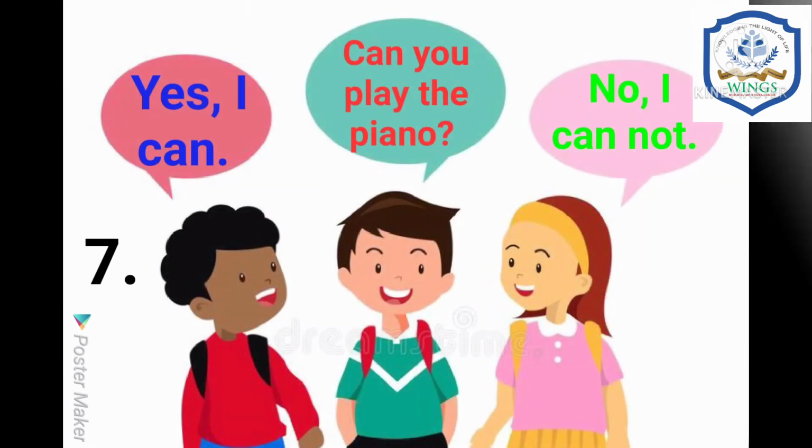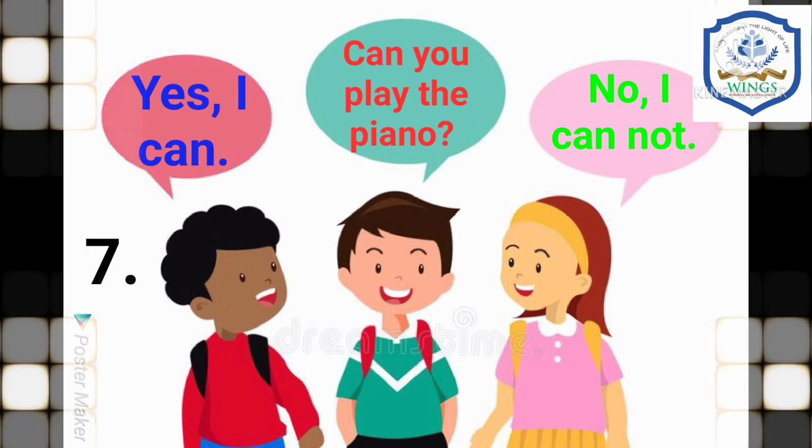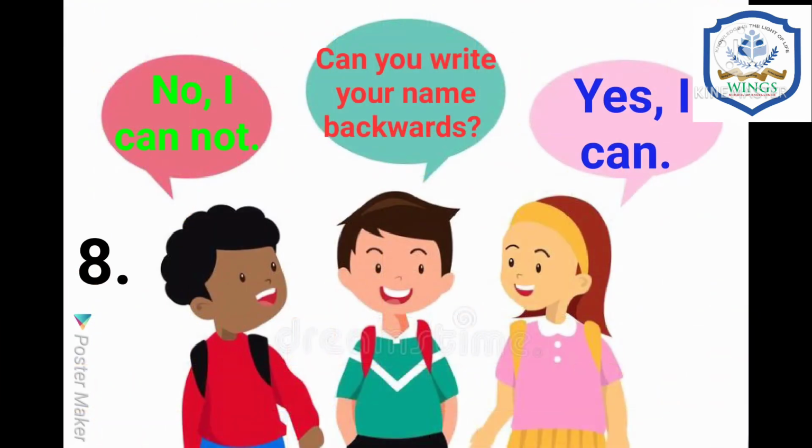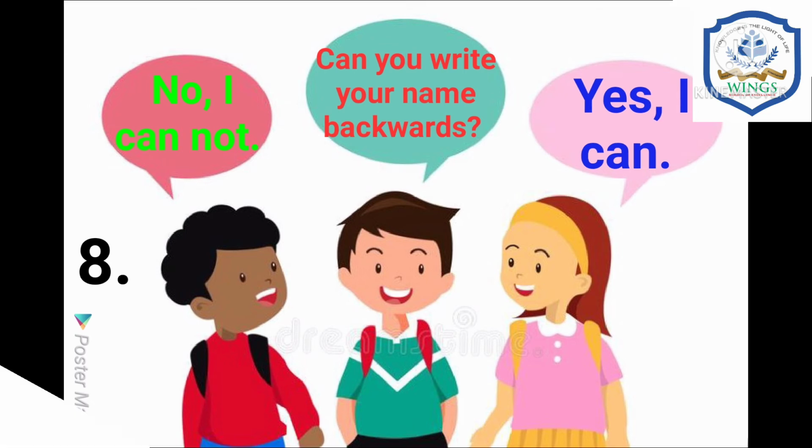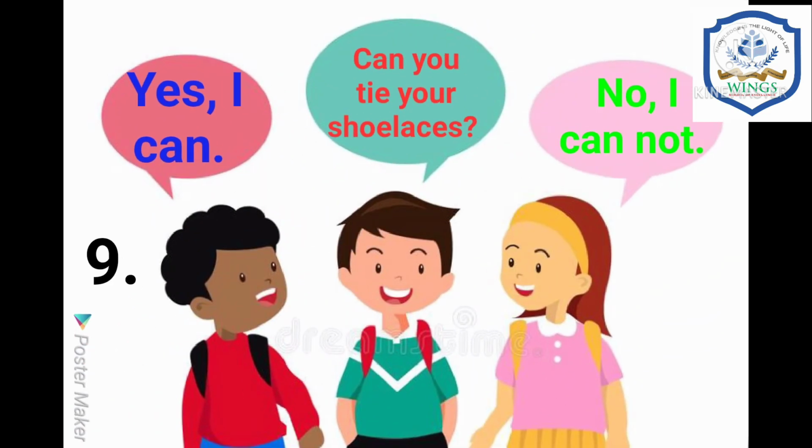Can you play the piano? Yes, I can. No, I cannot. Can you write your name backwards? Yes, I can. No, I cannot. Can you tie your shoelaces?